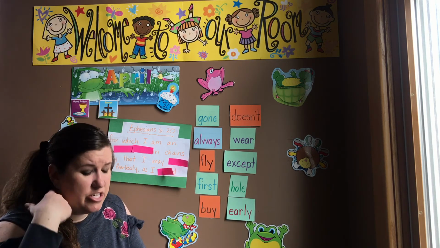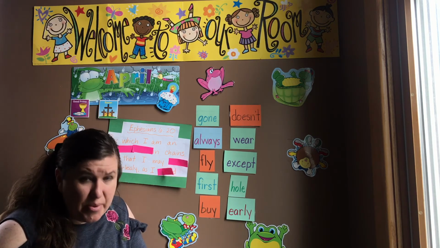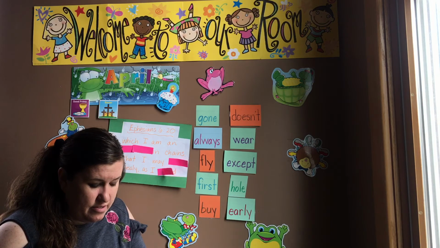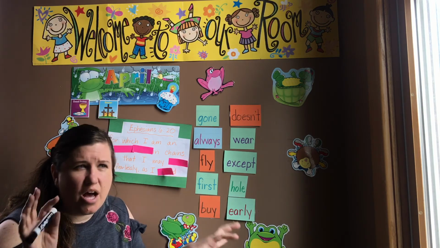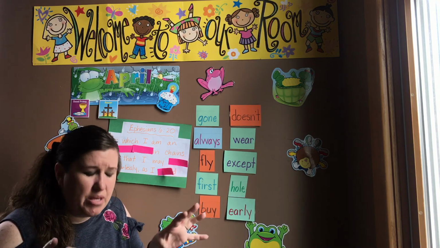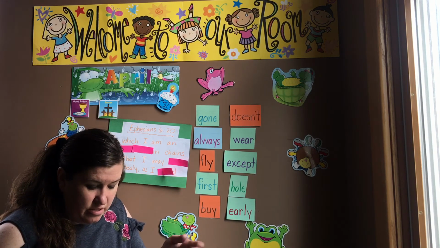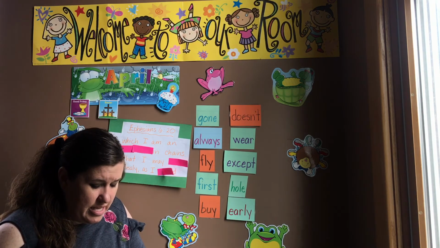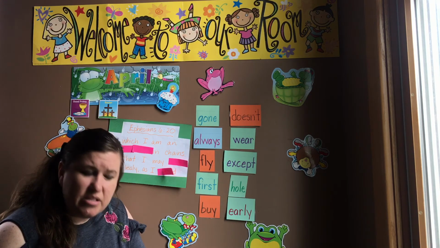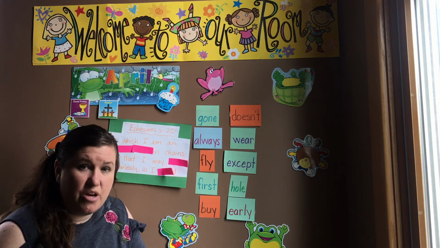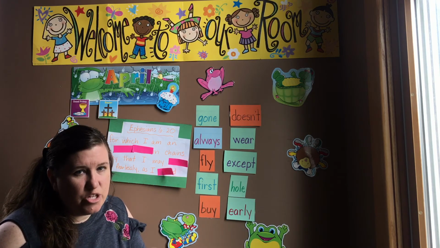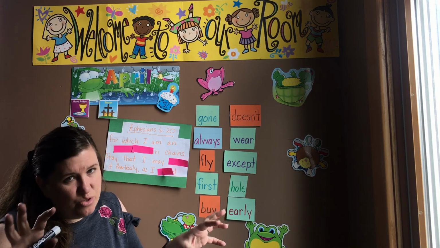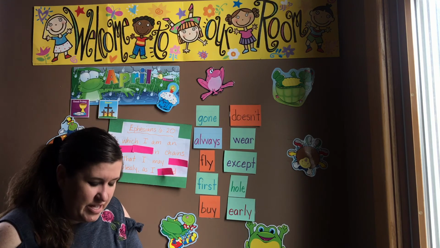Now, number 3's direction diamond says, choose the best way to separate the run-on sentence. The people love God, they sing to God. So you're going to have to decide, what are the 2 thoughts there? How am I going to split that up the best? The people, period. Love God, they sing to God, period. The people love God, period. They sing to God, period. The people love God, they, period. Sing to God, period. Which one are the 2 thoughts? The 2 thoughts are, the people love God, they sing to God. So that would be the second one to fill in.